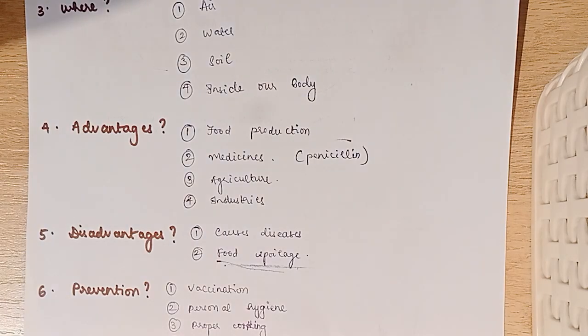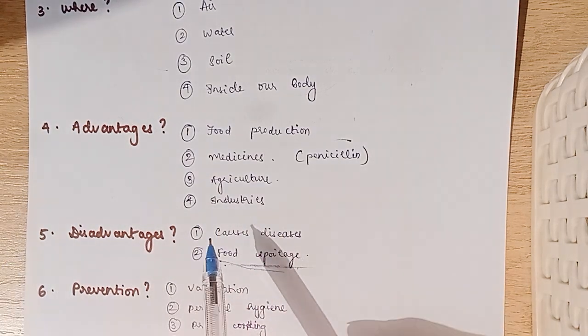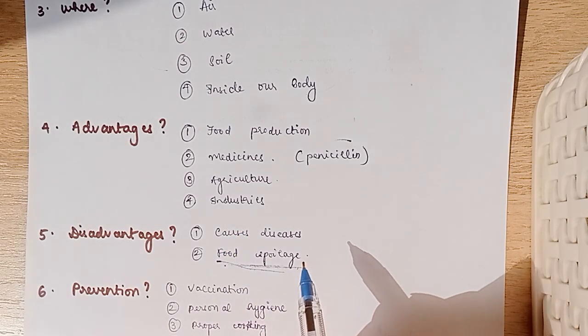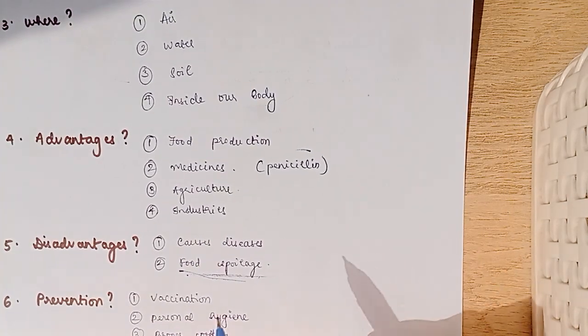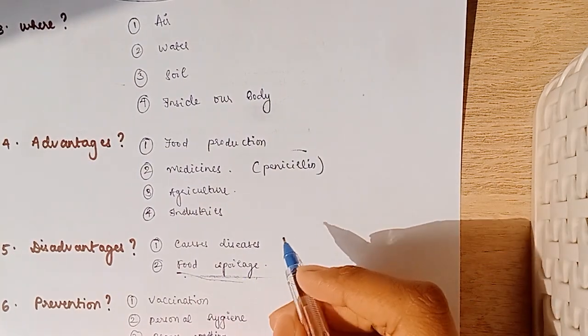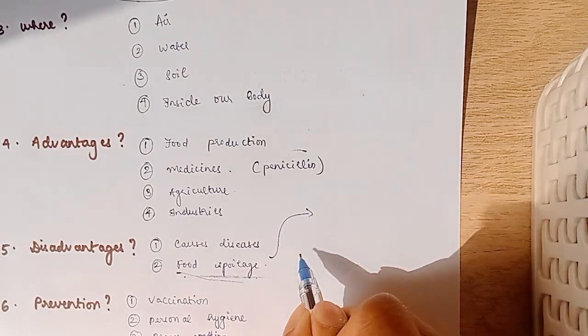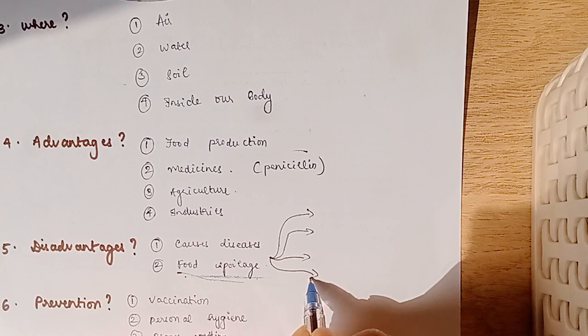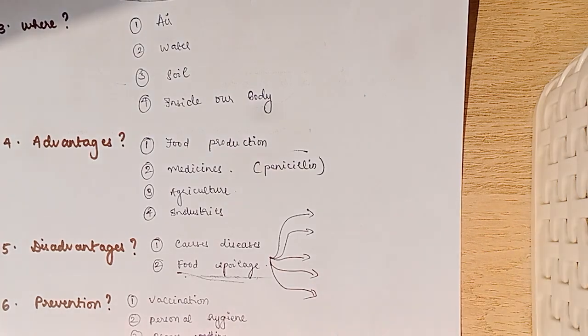Now, a very important subtopic in the disadvantages of microorganisms is food spoilage. We know food spoilage is very common in our households, but how do you prevent it? There are basically 4 to 5 good things that you can do to prevent food spoilage. Let's see all 5 of them.